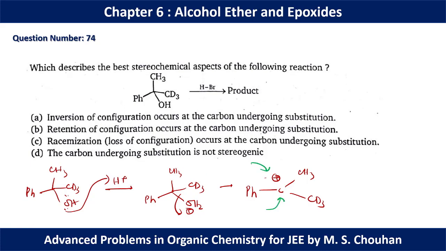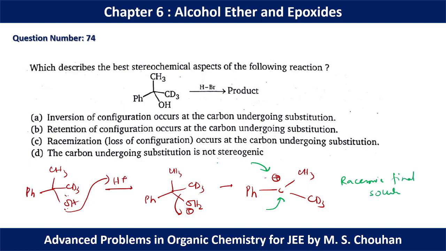So we will get two different products, but they are enantiomers of each other, and there is a 50% chance for formation of both the products. That's why we are going to have a racemic final solution.